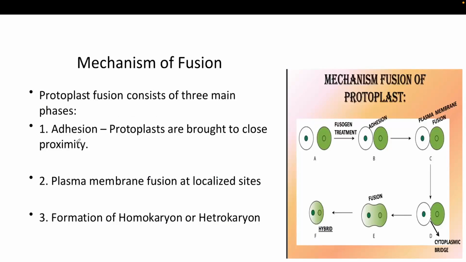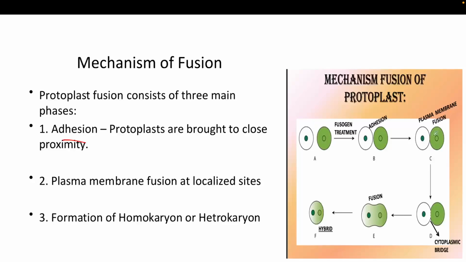Okay, so firstly the adhesion happens. When you treat these two protoplasts with the fusion solution, they will come together and adhere to each other. Okay, here you can see. And after a certain time, through some kind of chemical reaction, the plasma membranes will open or fuse together.